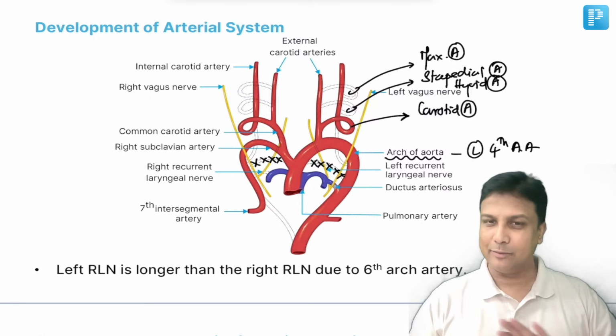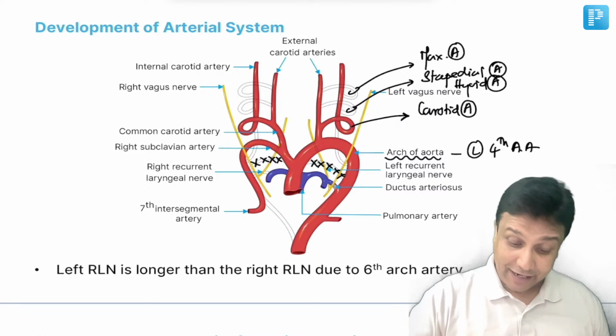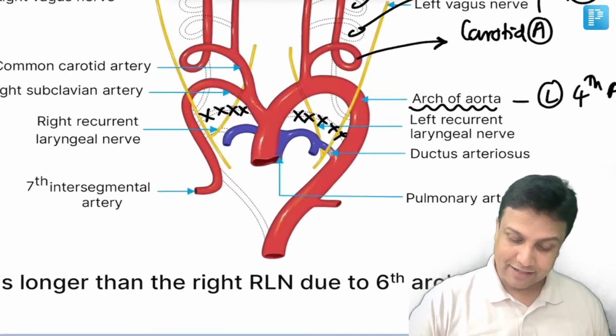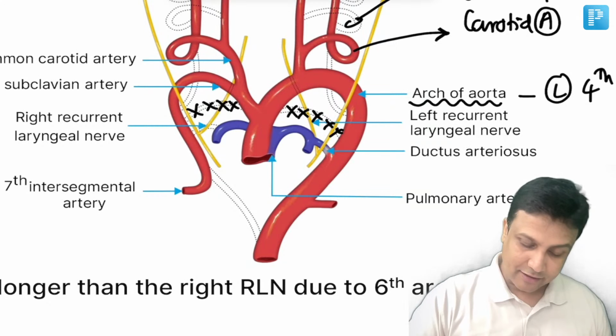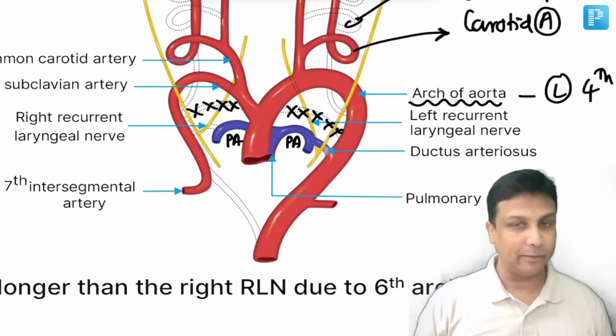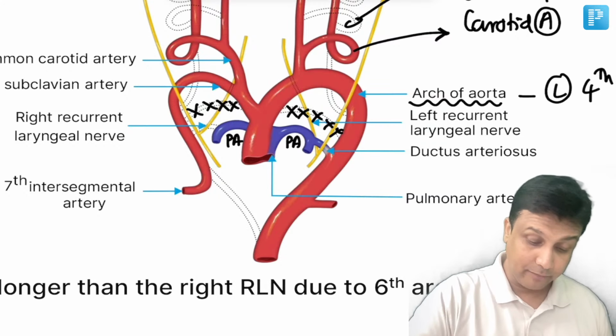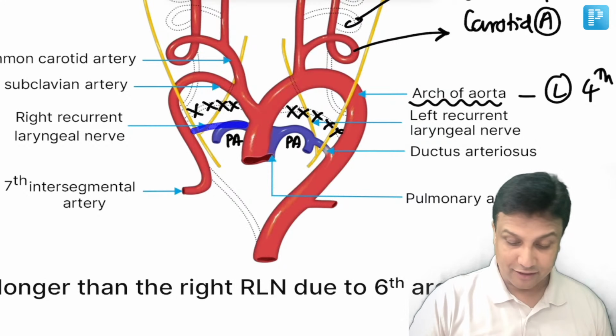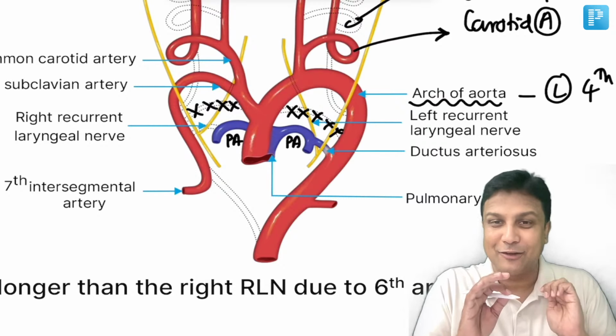Fifth arch artery, I told you clearly, nothing is derived from there. And then welcome here, my dear friends, sixth arch artery. The sixth arch artery is the one which is going to form your pulmonary arteries, the right pulmonary artery and left pulmonary artery. But you can very clearly see in our diagram, not the entire sixth arch artery, only the proximal part of that one.